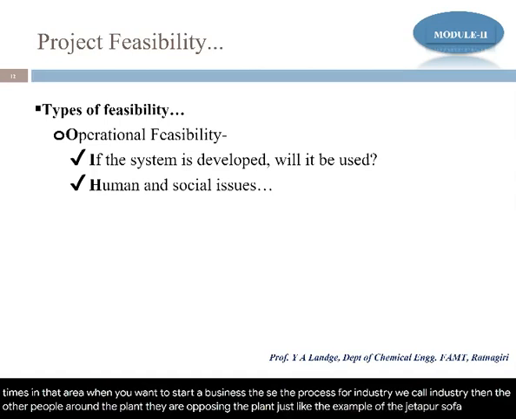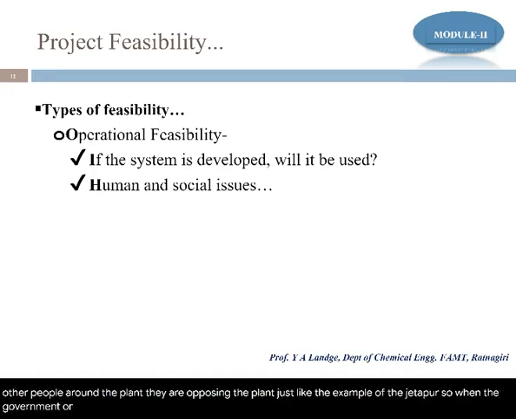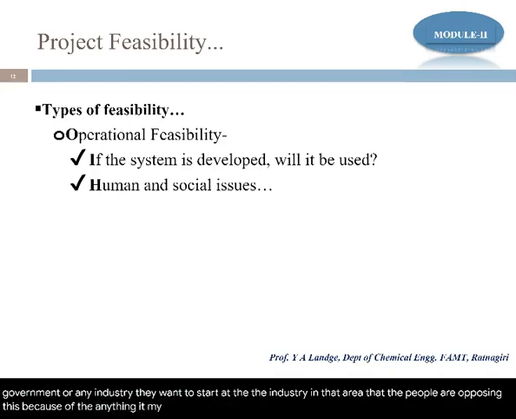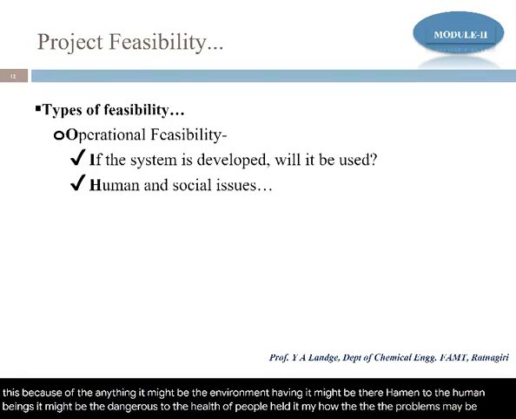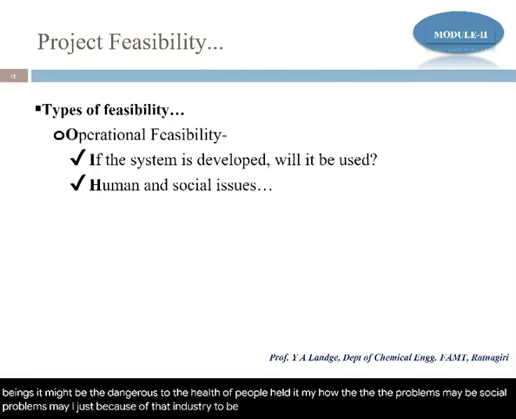When the government or any industry wants to start an industry in that area, the people oppose it because it might harm the environment, it might harm human beings, it might be dangerous to people's health. Social problems may arise just because of that industry being constructed in that area. Okay, so the human and social issues are very important.